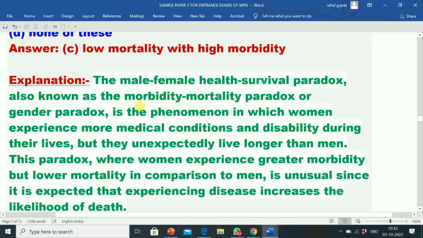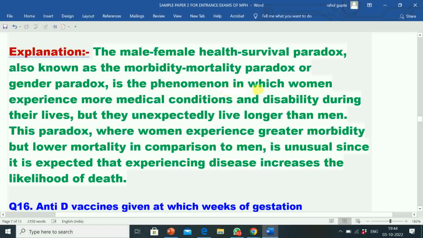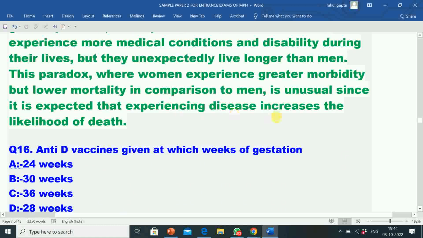Its explanation is the male-female health survival paradox, also known as the morbidity mortality paradox or gender paradox, is the phenomenon in which women experience more medical conditions and disability during their lives, but they unexpectedly live longer than men. This paradox, where women experience greater morbidity but lower mortality in comparison to men, is unusual since it is expected that experiencing disease increases the likelihood of death.